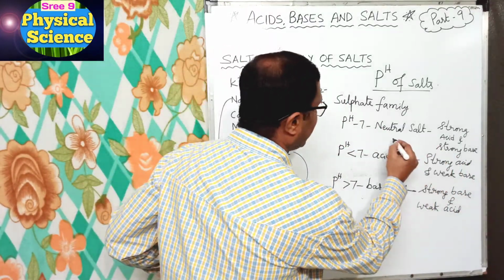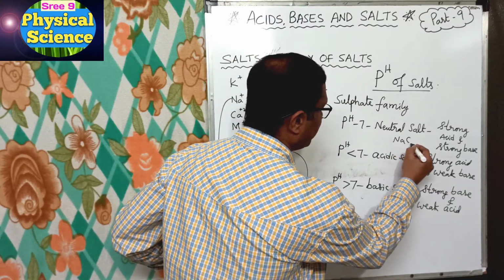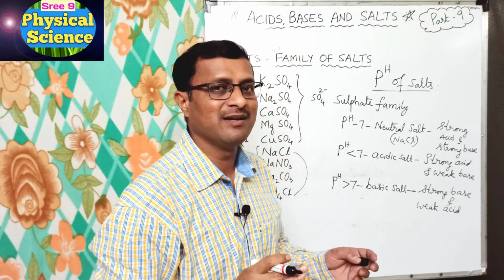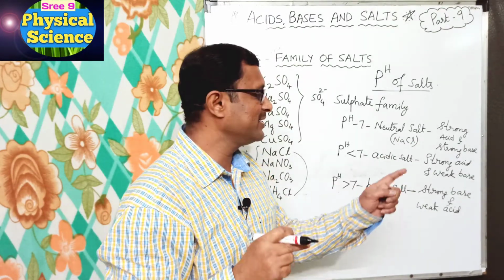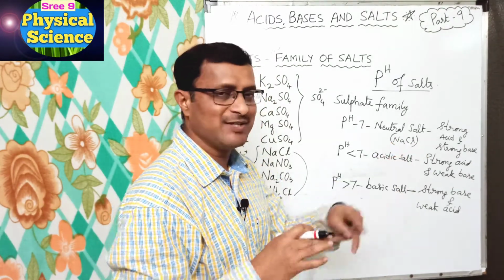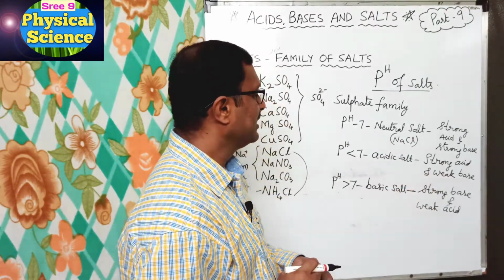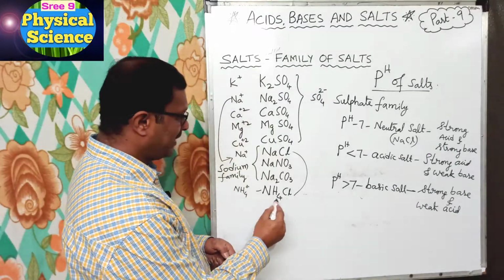Even we can write examples. For the neutral salt we can write sodium chloride, because sodium hydroxide and hydrochloric acid are both strong, hence the salt formed from them is sodium chloride, which is neutral. For that pH is 7. For strong acid and weak base, the example is ammonium chloride.